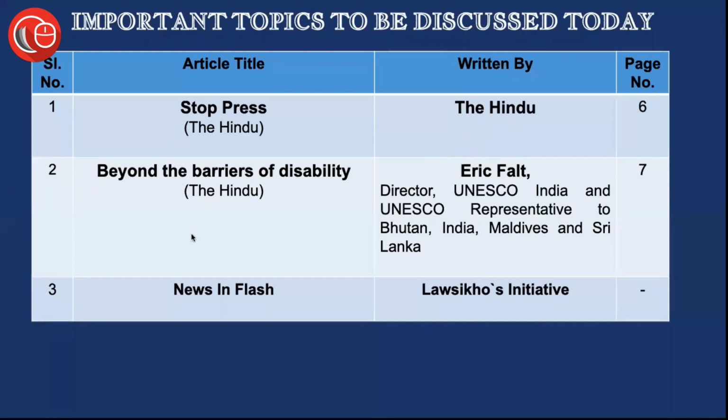So, these are the articles that we will be discussing for today. Firstly, Stop Press. This basically talks about the actions of censorship taken by the courts, and specifically, if we talk about the Supreme Court of India, in some way it tries to nullify the freedom of speech and expression of the people, and how it is detrimental to the actual fabric of fundamental rights in India will be studied in this article.